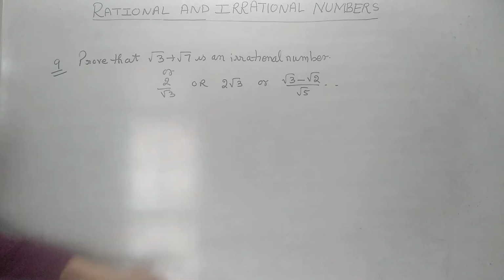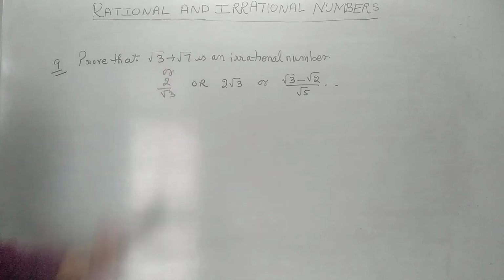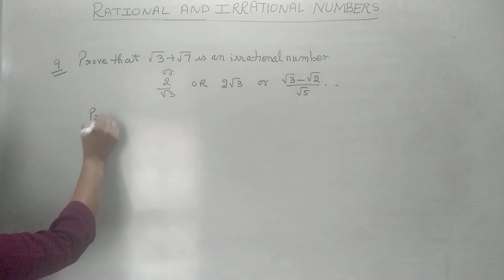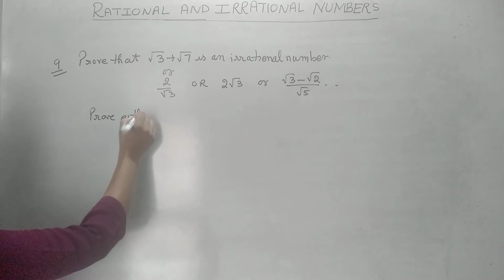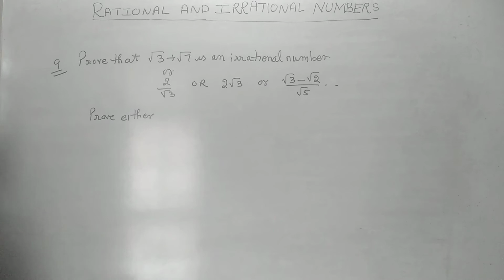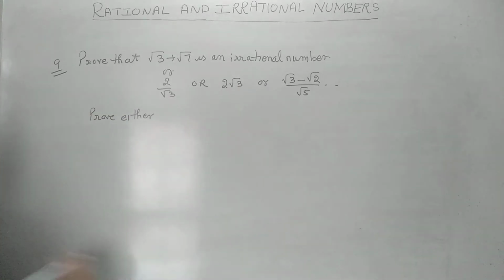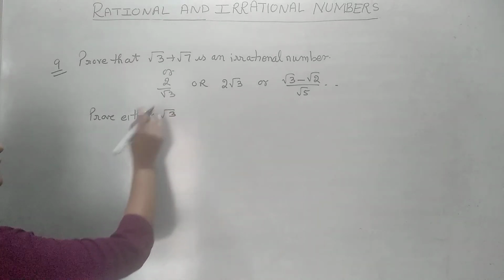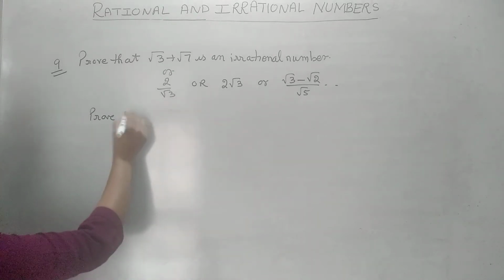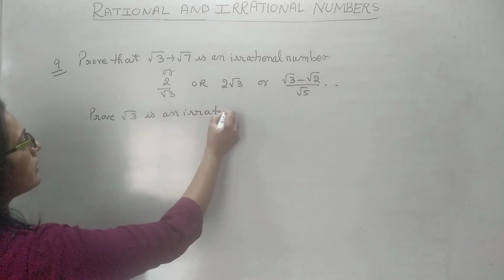How we can do it? We know root 3 is irrational, root 7 is also irrational. So first step is you have to prove either of them. You have to prove any one of them irrational, the way we have done just now, the whole theoretical method. So either root 3, let us suppose you are taking root 3. You prove that root 3 is an irrational number.